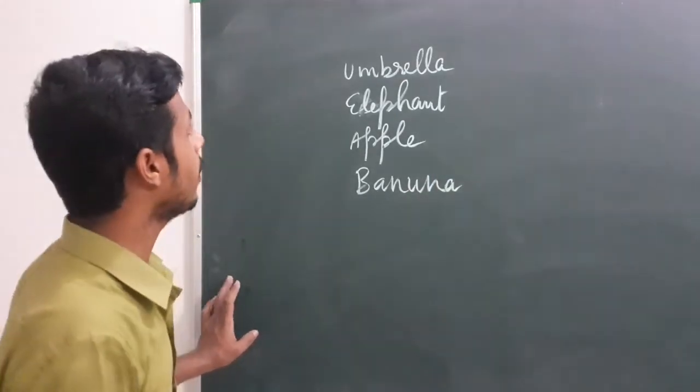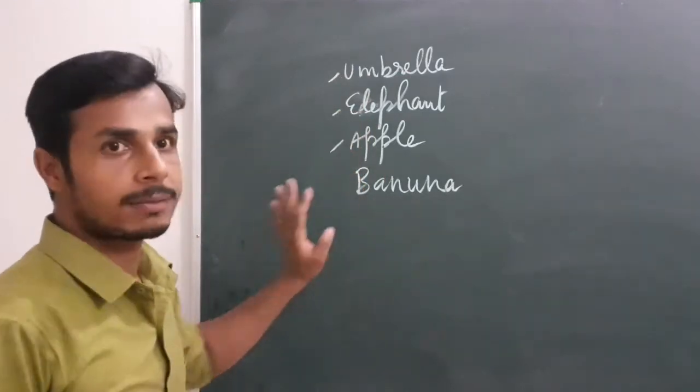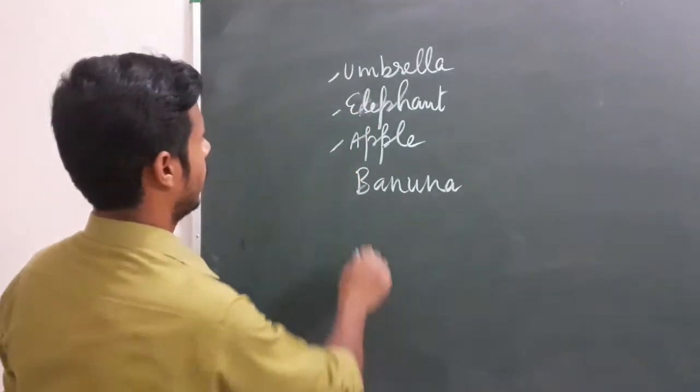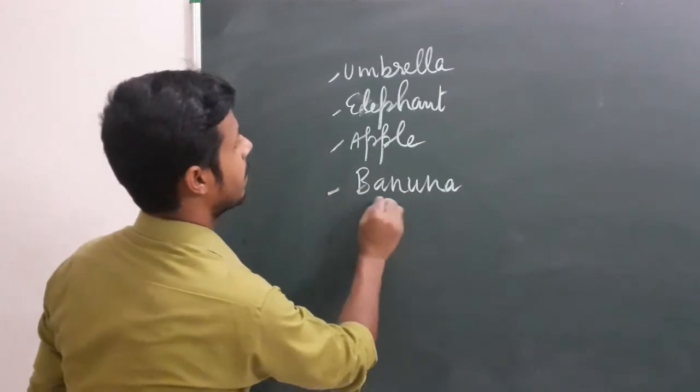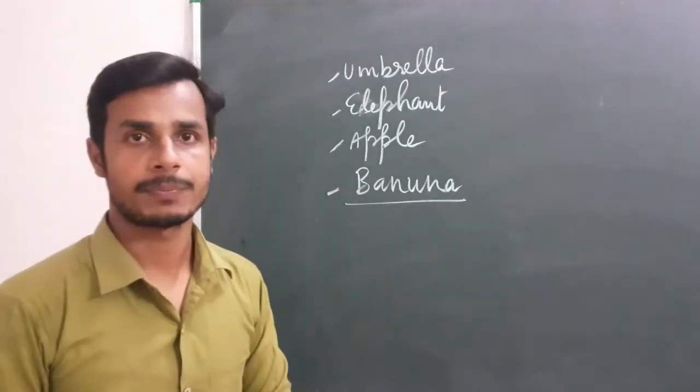Now we can see three spellings are correctly written, but the fourth spelling is not right, because this is not the right spelling of banana.